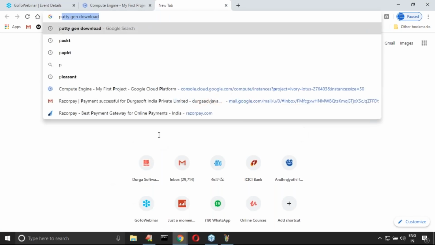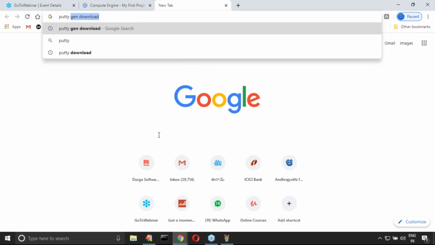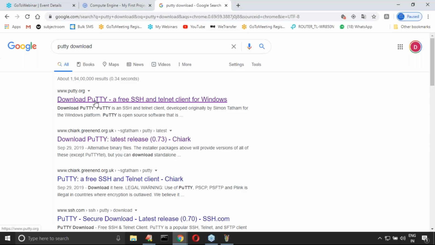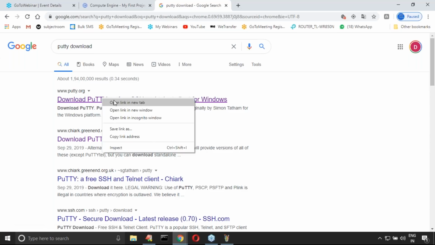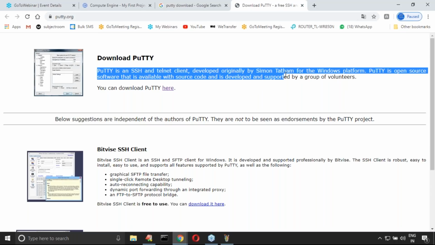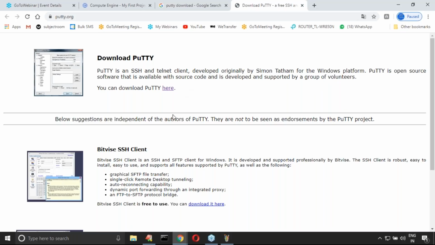Just let me search for putty download. Sir, have you observed, Putty is an SSH and Telnet client which can be used for the Windows platform, something like that it is telling. Let me click this one.